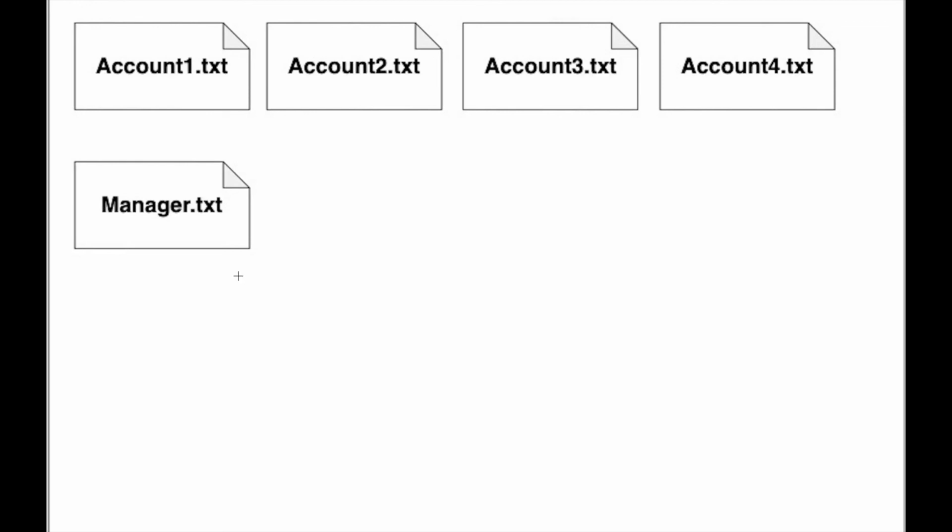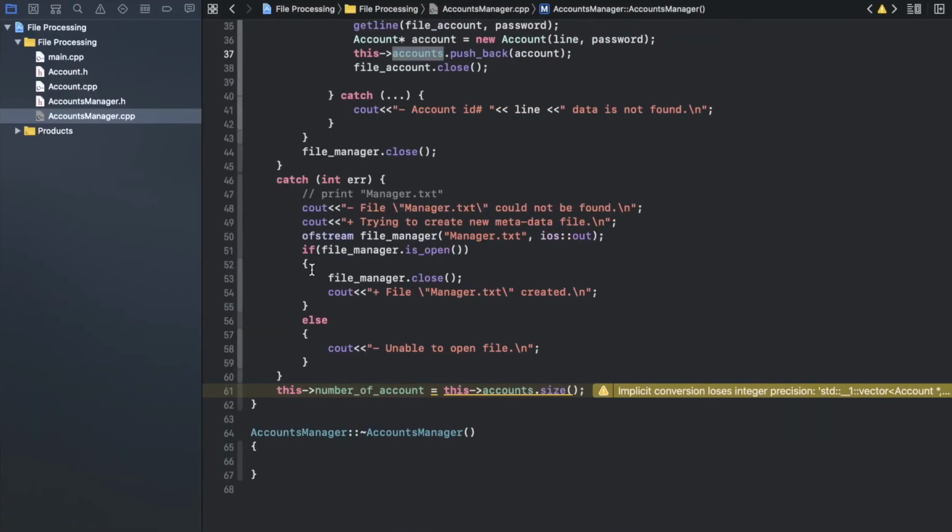So when I run my application, I load a file, I load metadata from here. When I delete that accounts manager, I try to export the data inside it.